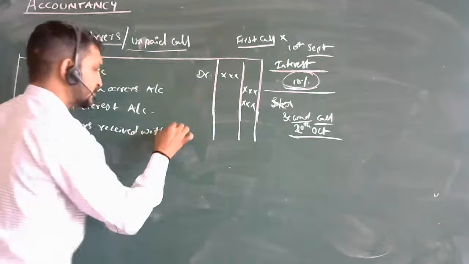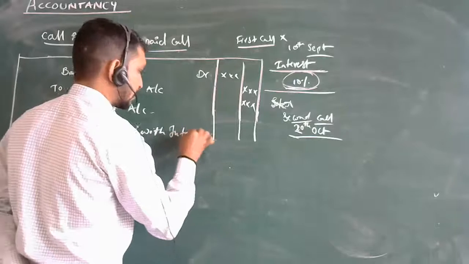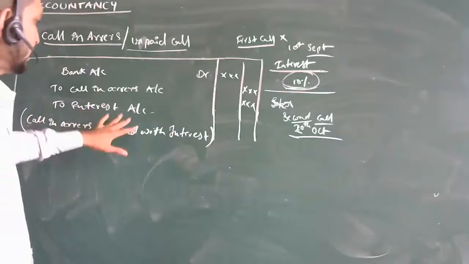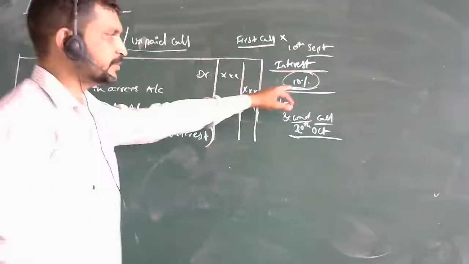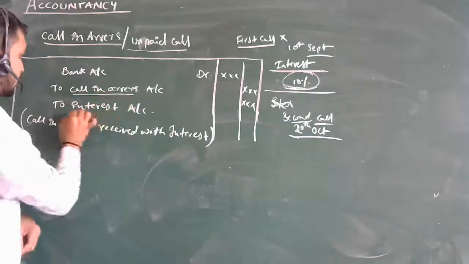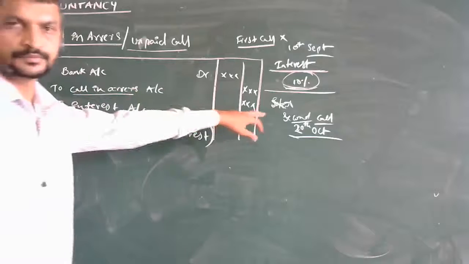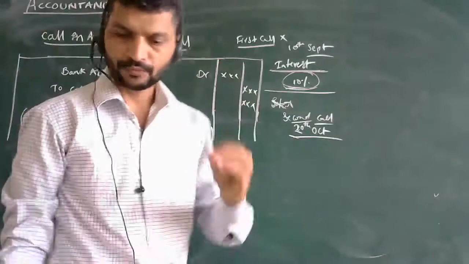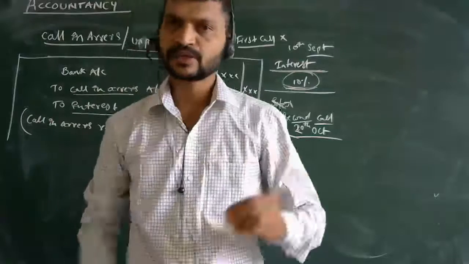It depends whether the company is going to charge them the interest or not. When we get this, it will be credited here, and the bank account will be debited here. So these are the things we need to know, what has to be done.